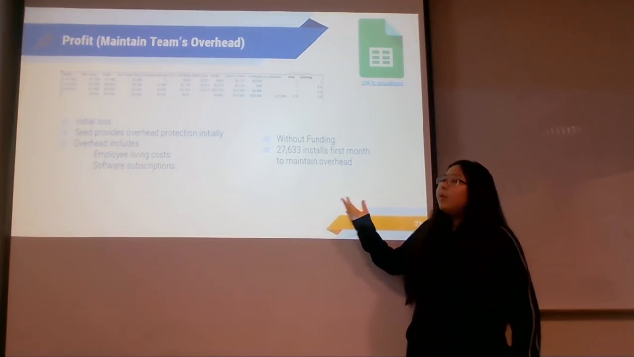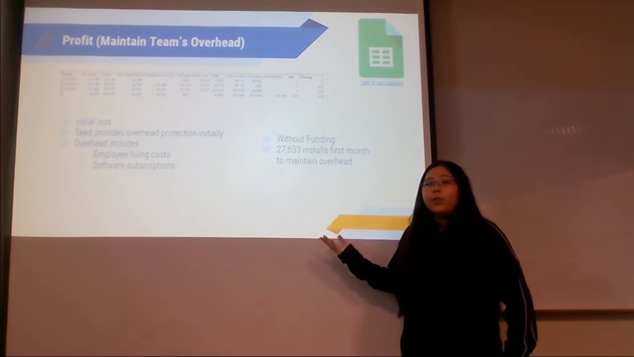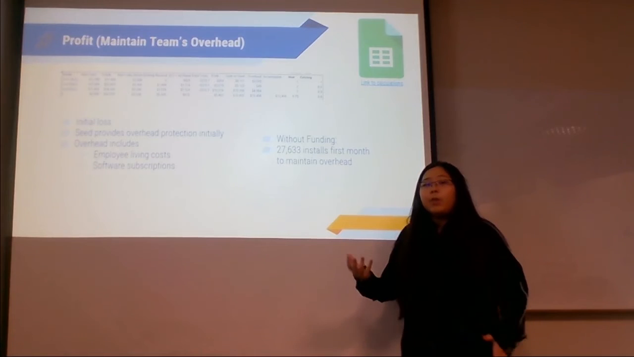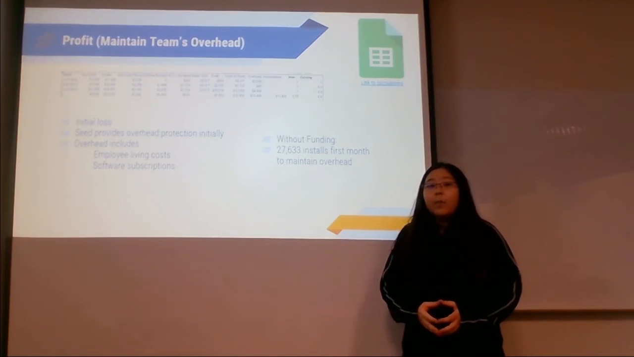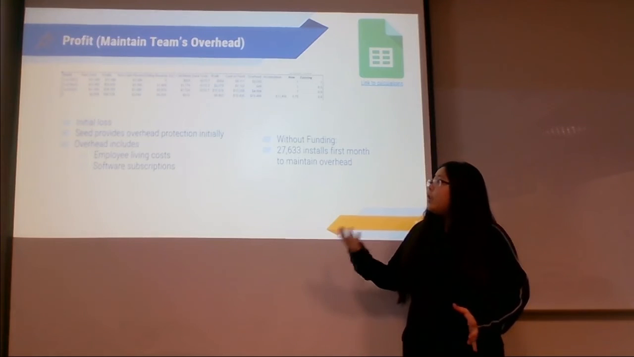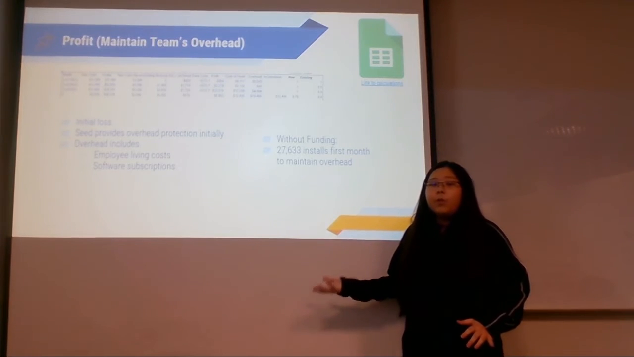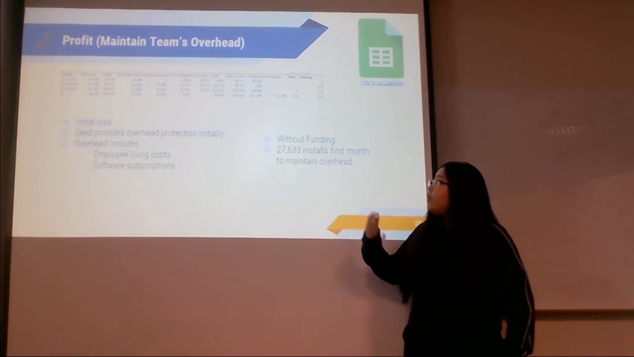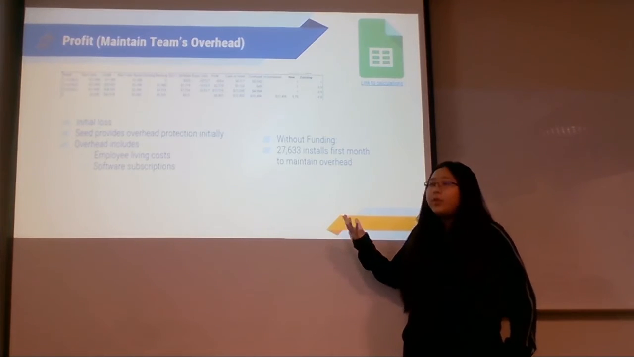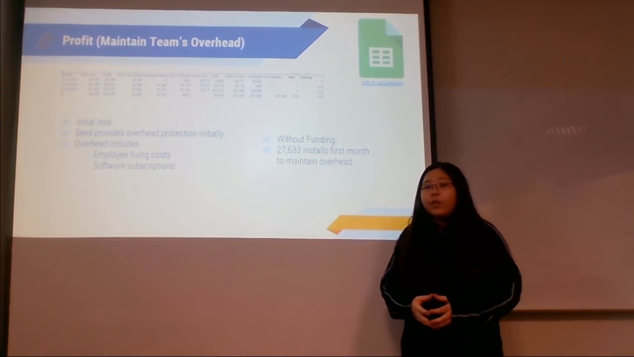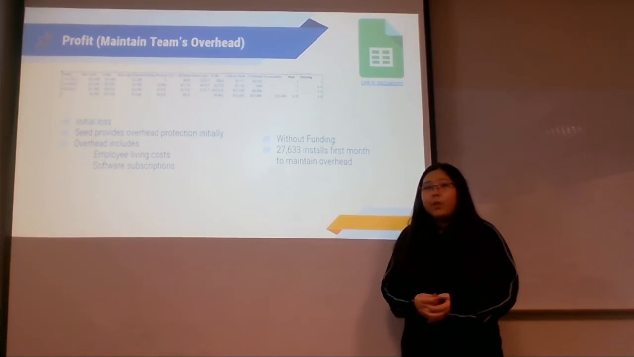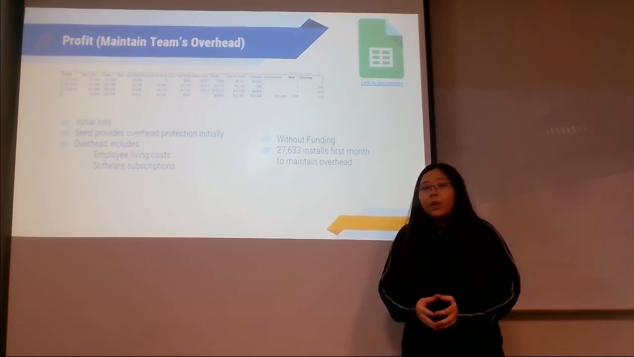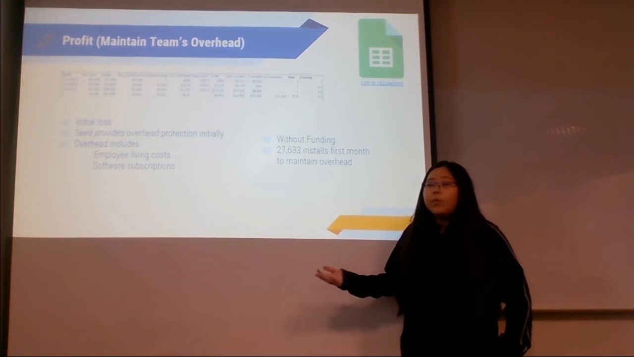As you can see here, we will be facing an initial loss within the first month. This is why we require the seed. It will provide some protection to the loss initially. Assuming that we work without grants, we will be required to have 27,633 installs in the first month just to maintain overhead. However, with the funding that we have received or we will receive, the team overhead will be covered.